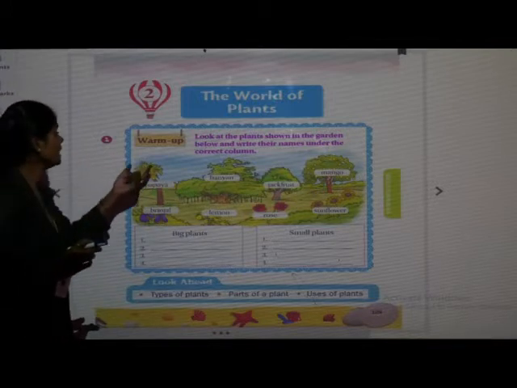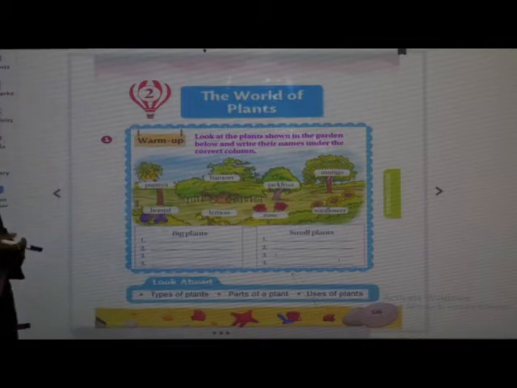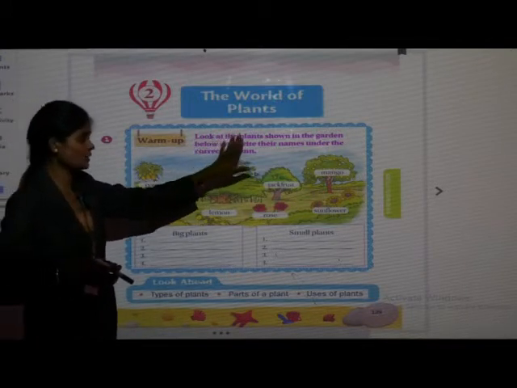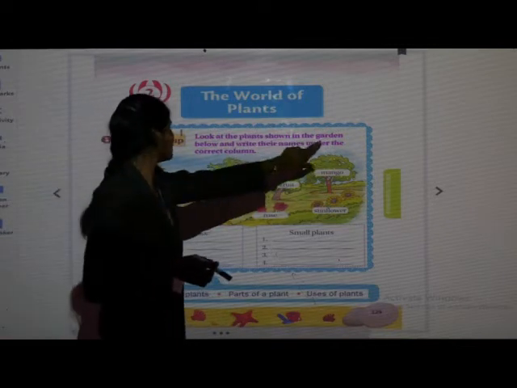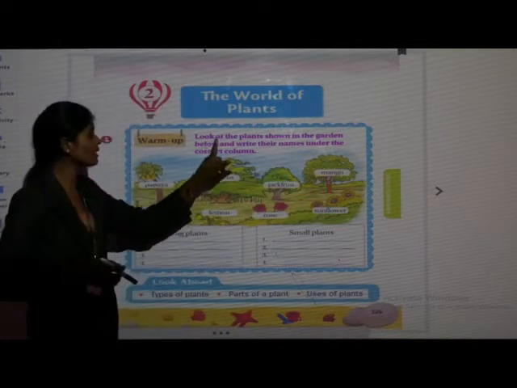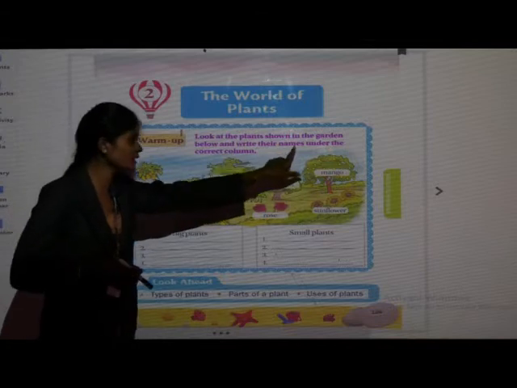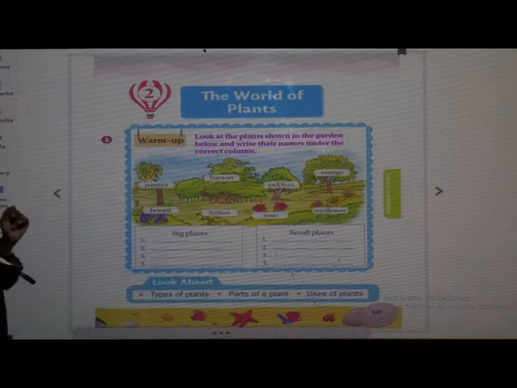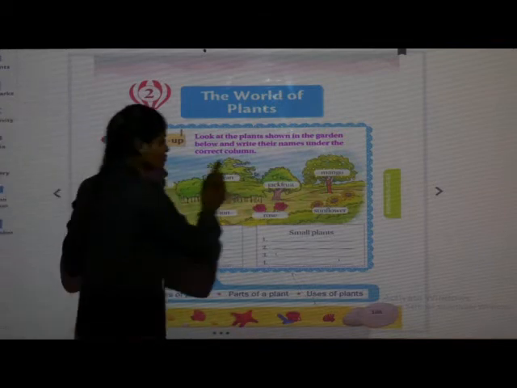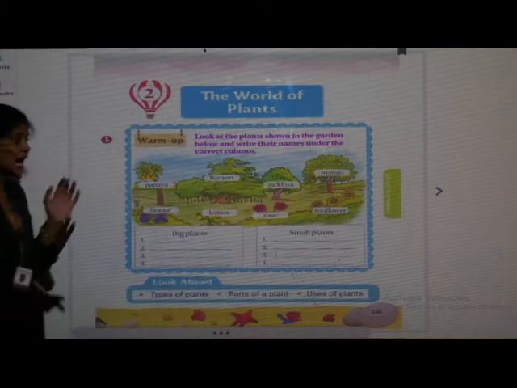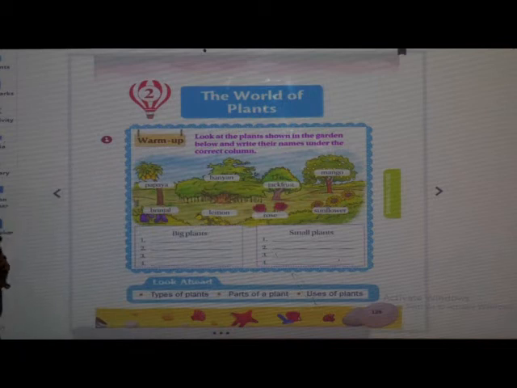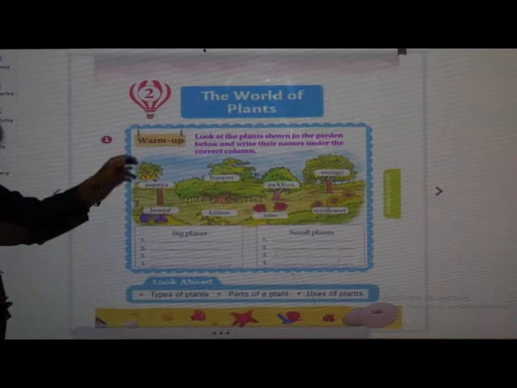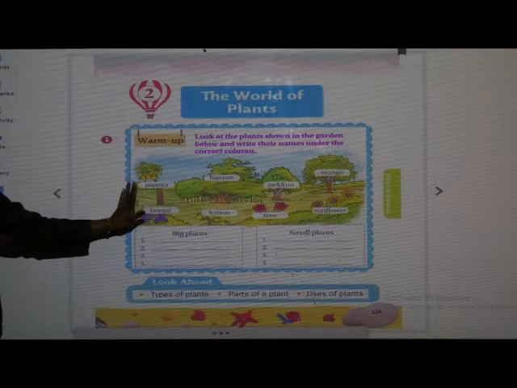Okay. See, in the warm up session, what is given here? Look at the plants shown in the garden below and write their names under the correct column. See here, a picture of one garden is given, and in that picture some trees are also shown and their names are also written here.